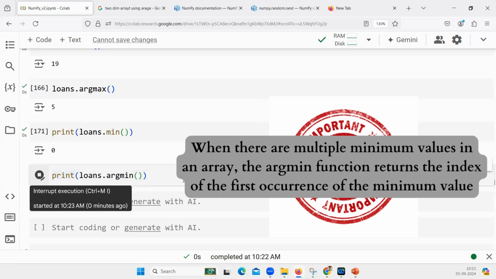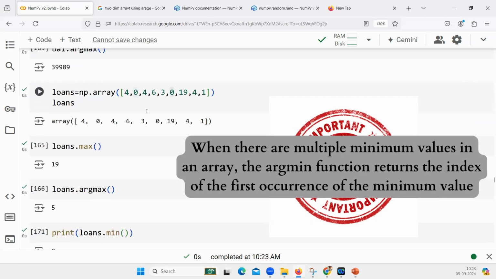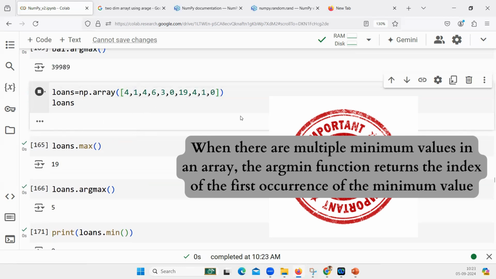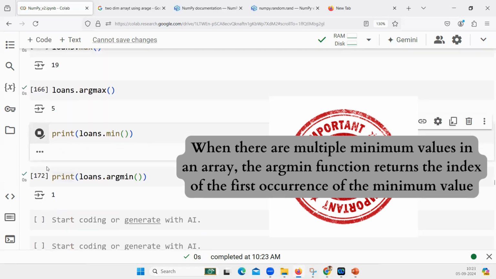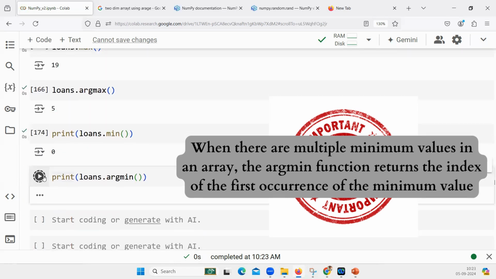Ideally, we want it to give 2 values, but it will give you the first occurrence whenever 0 is appearing. Let us suppose here there is 1 and after this there is 0 here. So what will be the output in this case? 5. Minimum is 0 only, but argmin will give you the first occurrence where 0 is appearing. Usually this may not happen.